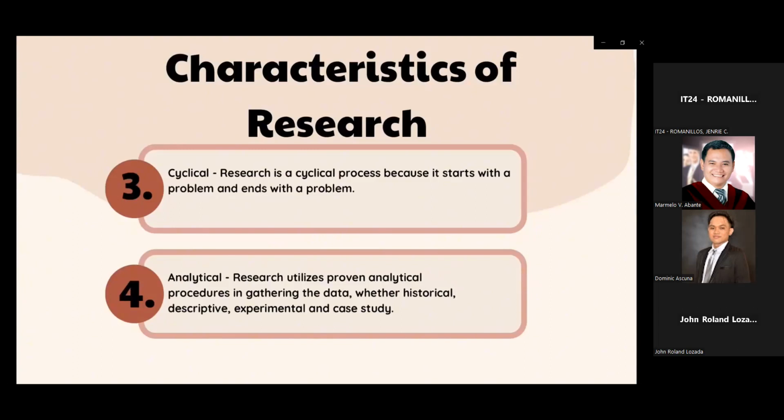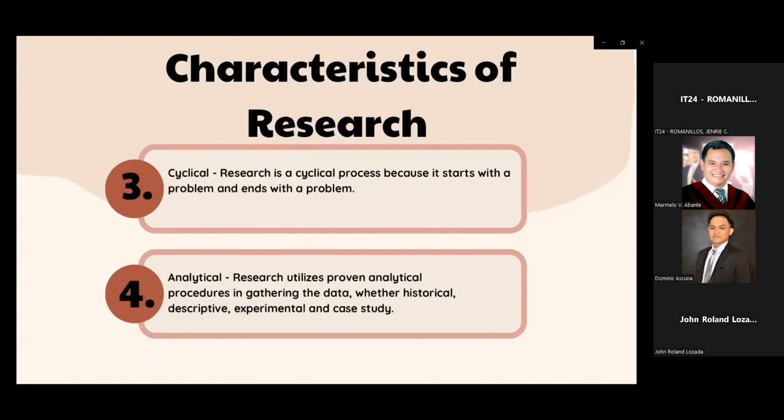Number three is cyclical. Research is a cyclical process because it starts with a problem and ends with a problem. The research process typically begins with identifying a problem or question to investigate. This initial phase involves defining research objectives and establishing the scope of the study.